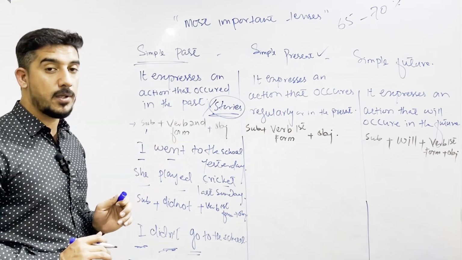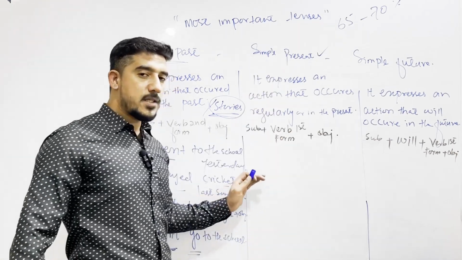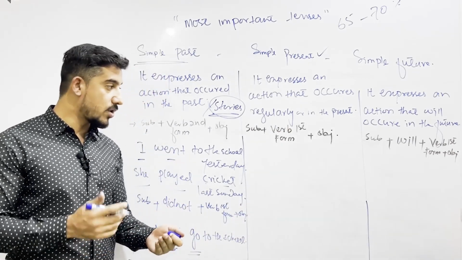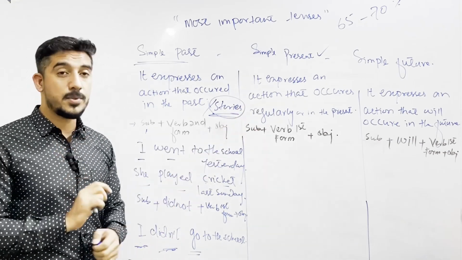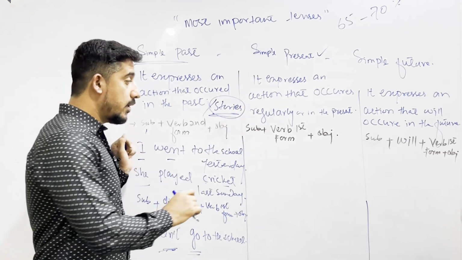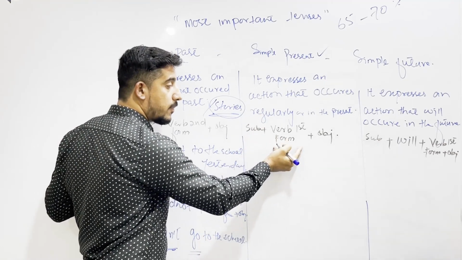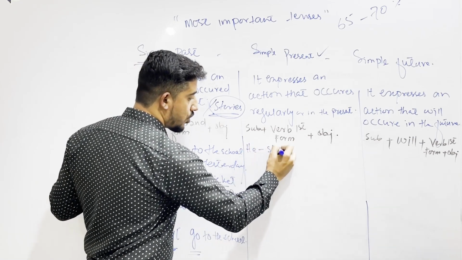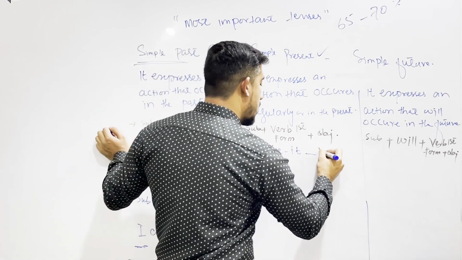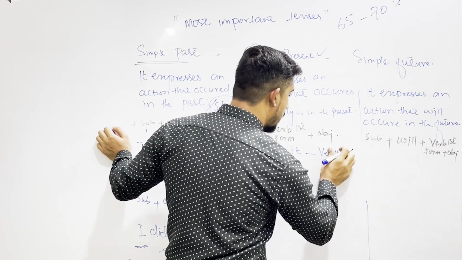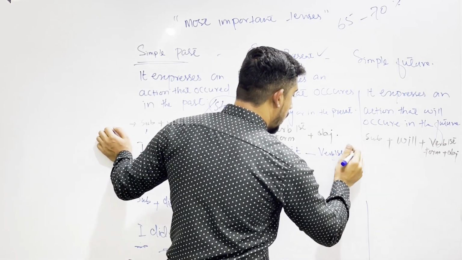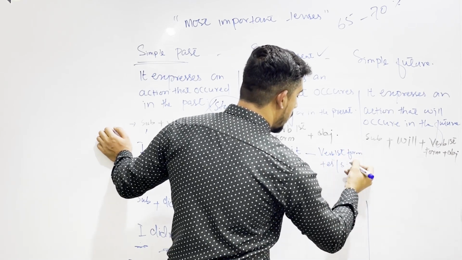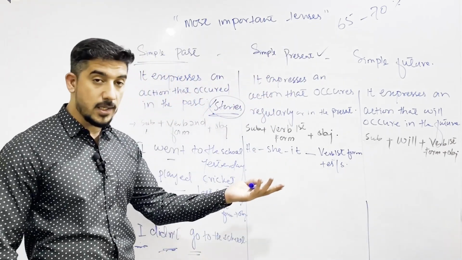Coming towards simple present. Simple present is used for all those actions which happen regularly. जो कि regular base पे action हो रहा हो, we are using simple present tense for it. For example, the structure for it is subject, verb, first form plus object. अच्छा, यहाँ पर he, she, it का जो structure है, इसके साथ verb first form के साथ verb first form plus s, es और s use हो गया यहाँ पर, ies also.